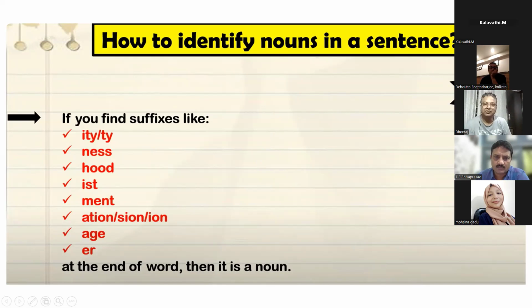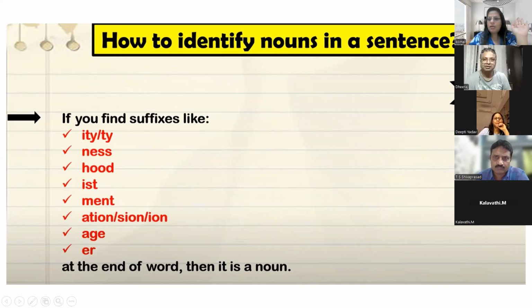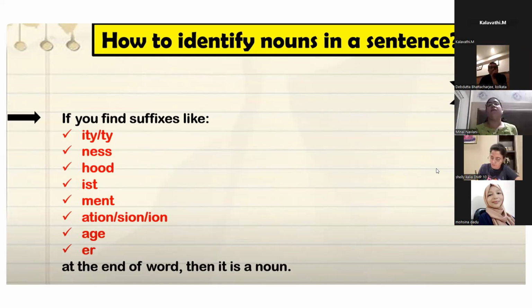So now what do you mean by suffix? Suffix means the letters that come after the end of the word, and it changes the part of speech. Now which suffixes are those? Guys, these suffixes you should remember at the time of searching for nouns: ITY, TY, NESS, HOOD, IST, MENT, ATION, SION, ION, AGE, ER. If words end in these letters, then all of them are nouns. You have to remember this.